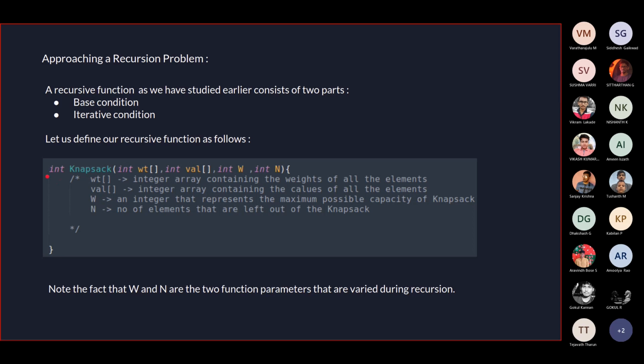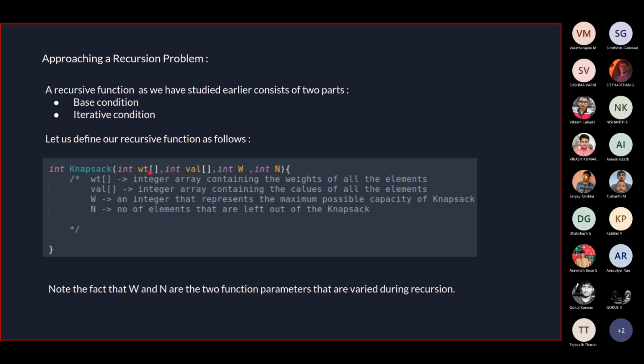Int means that the type of value which is going to be returned is an integer value. Since every input is given to me as an integer, I'm going to return the maximum value, whatever I generate, as an integer. Weights is an integer array, and value is also an integer array. An array is just something analogous to lists, which we studied in Python. And we have an integer argument, that is the capacity of the bag, and another argument which I have defined, which is basically the number of items which you can pick.